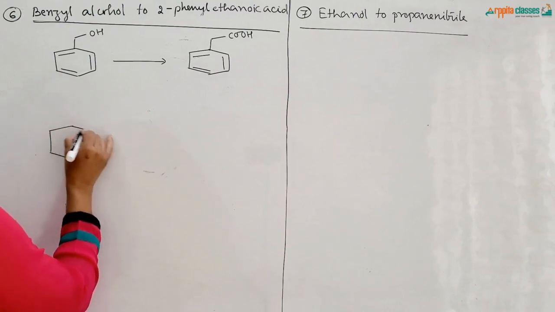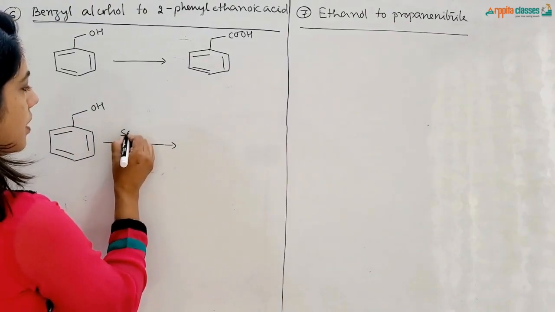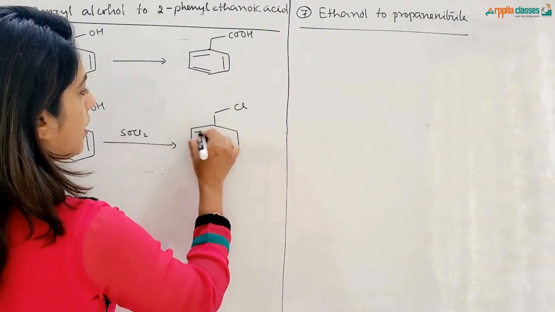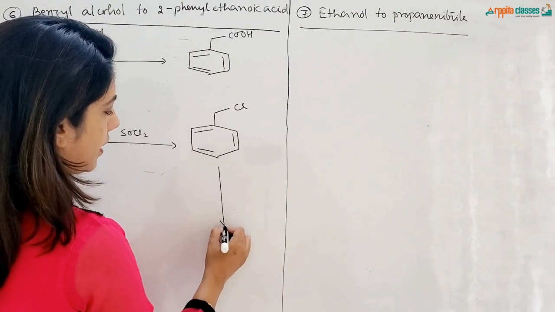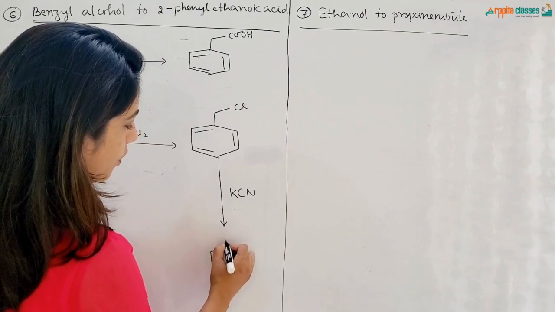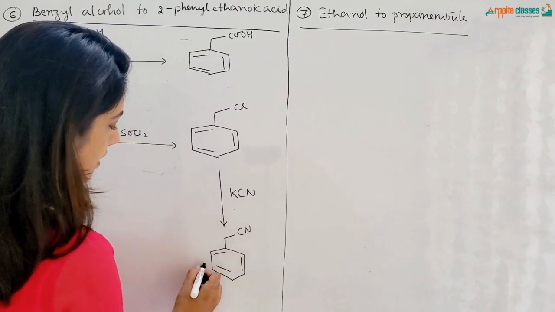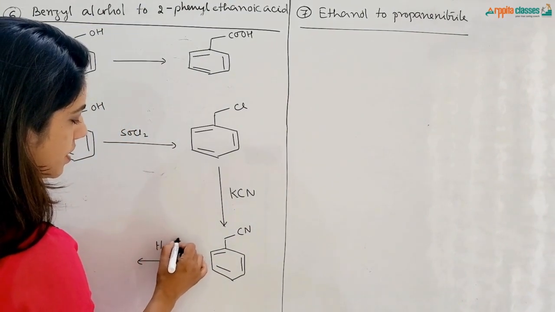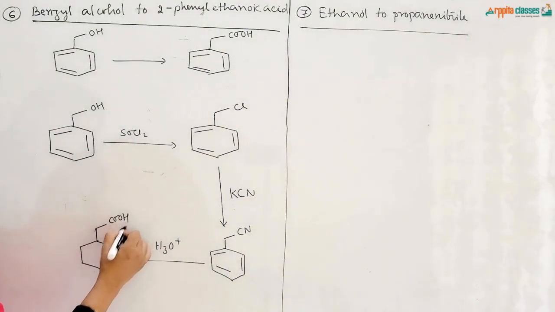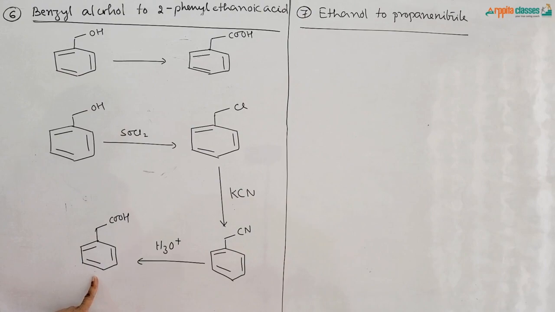So let us treat this benzyl alcohol with SOCl2 first. So this OH group will be substituted by chlorine. So we get chlorine over here. Now we will be treating this with KCN. KCN, being a strong nucleophile, will be substituting Cl by CN, and then we will do the acidic hydrolysis of this. Acidic hydrolysis of the CN nitrile group gives you a carboxylic acid group. So this is how we can convert benzyl alcohol to 2-phenyl ethanoic acid.